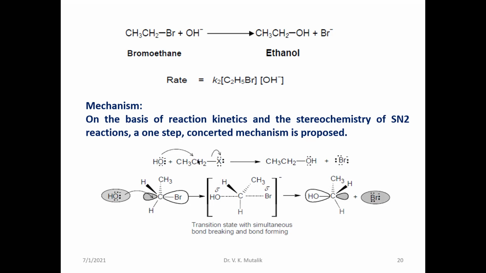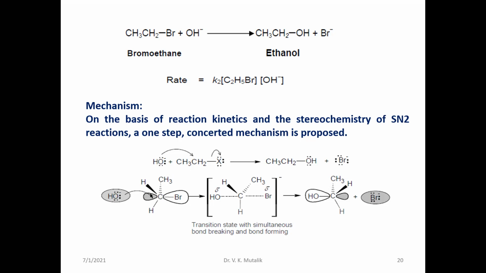the attacking of the nucleophile, that is the making of a bond between the nucleophile and carbon, and the breaking of the carbon to halogen bond are simultaneously taking place. The reason is that when the alkyl group is very small, the halogen atom is bigger in size. When the nucleophile approaches the front side of the halogen atom, the halogen, being already electronegative, repels the attacking nucleophile. So that's why the attacking nucleophile finds its position from the rear side.